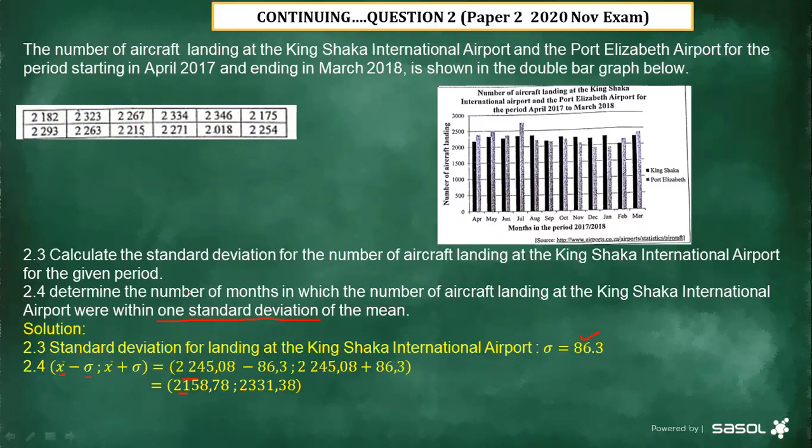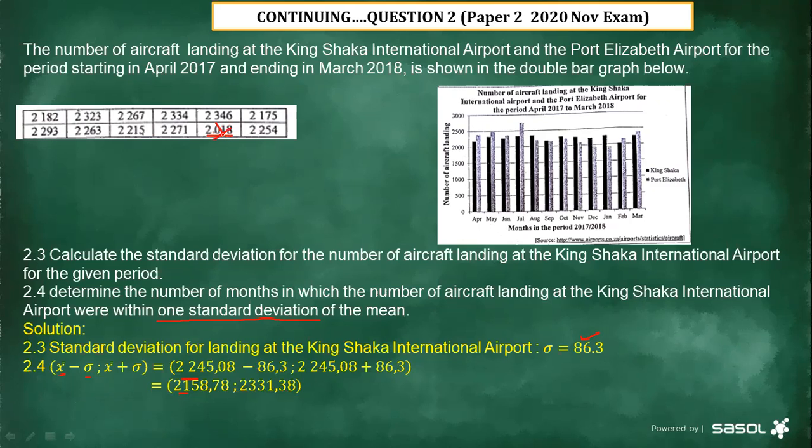Now, we are going to count how many months. In order to determine how many months, you check any number which falls within this interval from 2,158.78 to 2,331.85. We are going to count it. Anything which is not within this interval, we are going to cut out. Now, you can see this value here is below 2,158, so we are going to take it out.